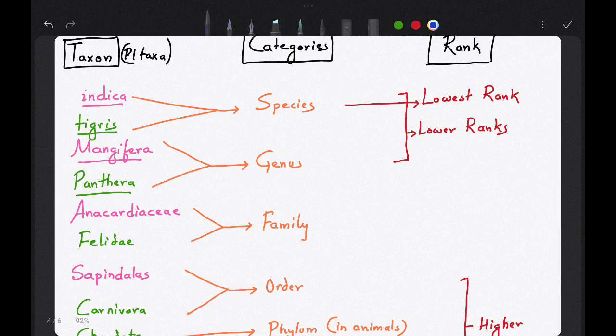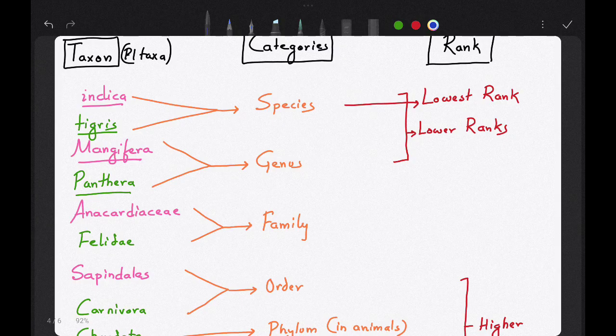Suppose if I give you two organisms, one is mango and the other is tiger. Okay. The scientific name of mango is Mangifera indica, where indica represents the species and Mangifera represents the genus. Okay. Panthera tigris is the scientific name of tiger, where Panthera represents the genus and tigris represents the species. I hope it is clear.